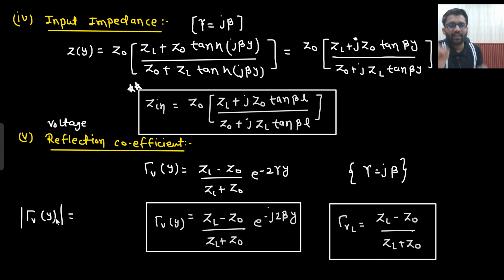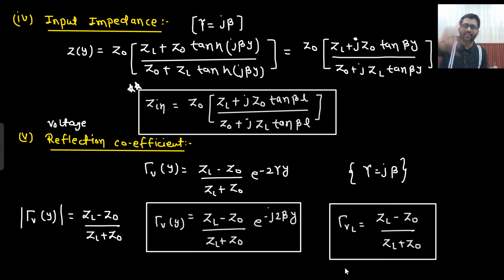Look, I am not writing down the reflection coefficient at load. I am writing down the reflection coefficient at some distance from load. That distance is Y. But I am writing down the magnitude only now. So what will be the magnitude? What do you think? The magnitude will be ZL minus Z naught upon ZL plus Z naught. Why is that so? Because this term only gives the phase. This has a magnitude of 1, right? This has a magnitude of 1.